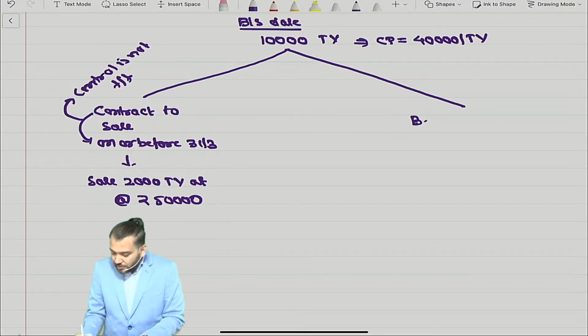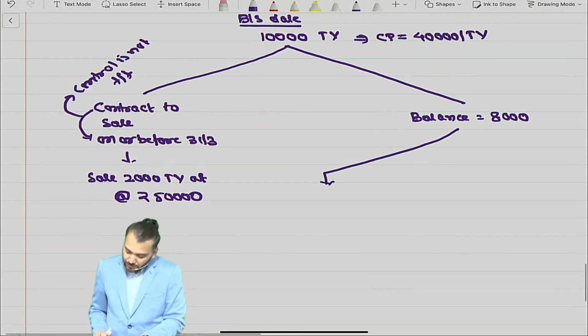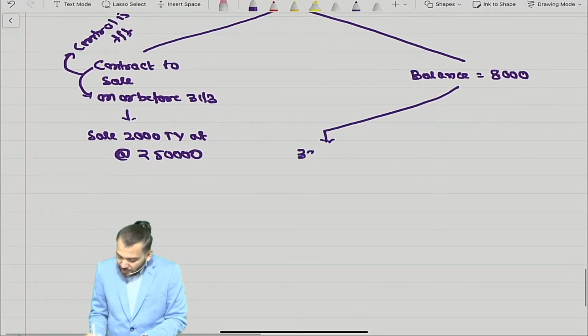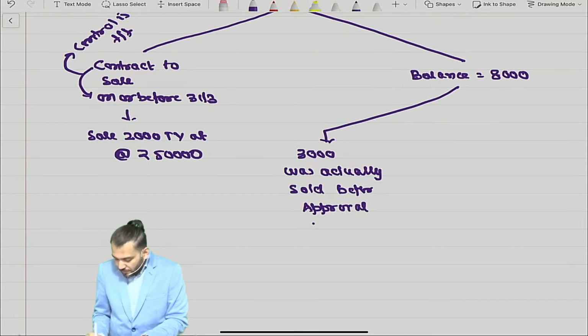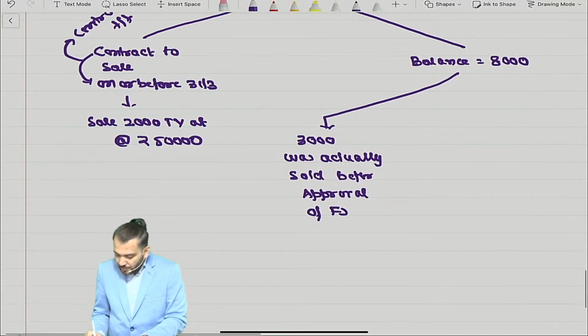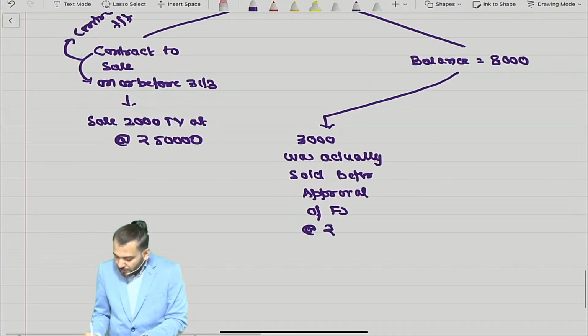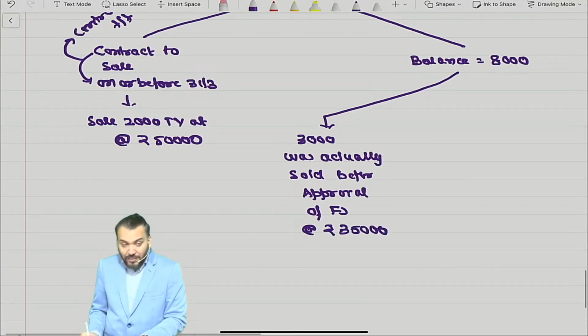Now what is the balance unit? Balance is what? 8,000. Out of this 8,000, 3,000 was actually sold before approval of financial statement at rupees 35,000.